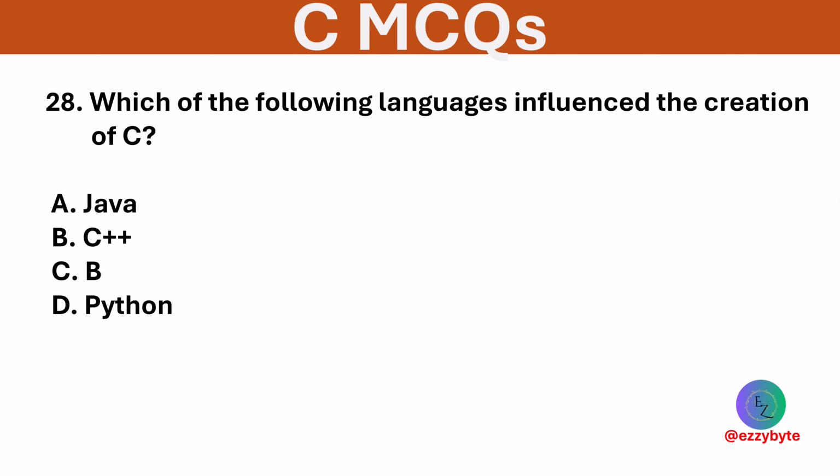Which of the following languages influenced the creation of C? Options are Java, C++, B, and Python. Option C is correct. The B language came before C and helped in creating the C language.